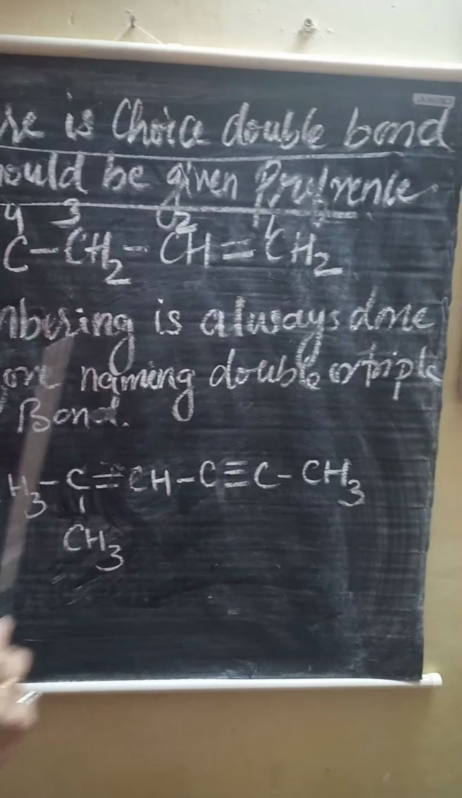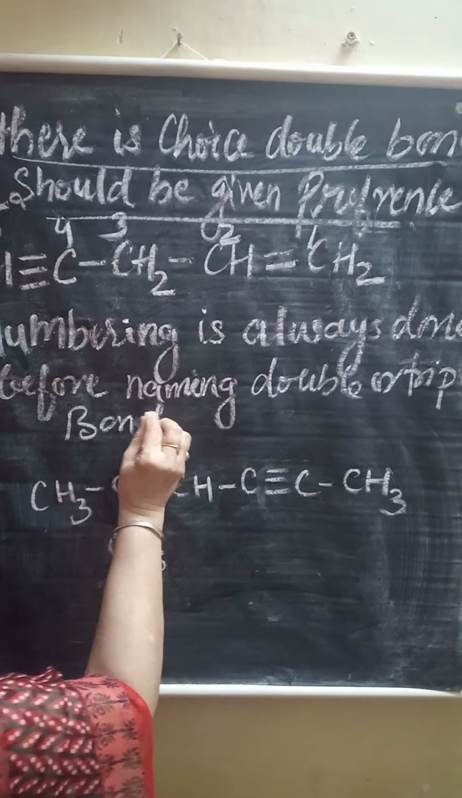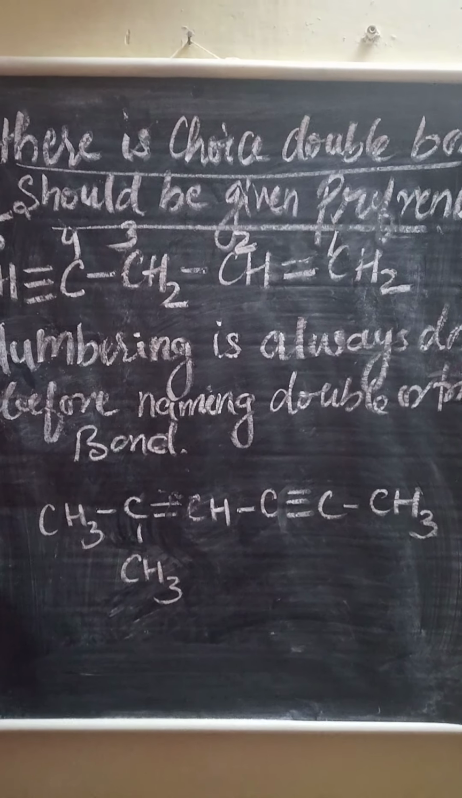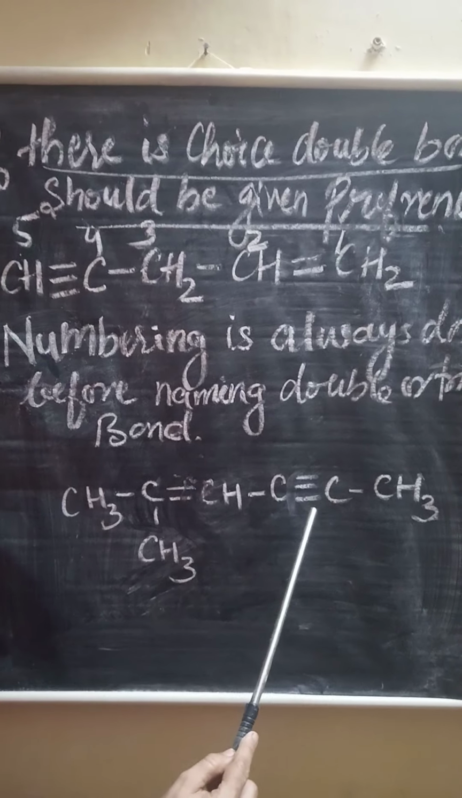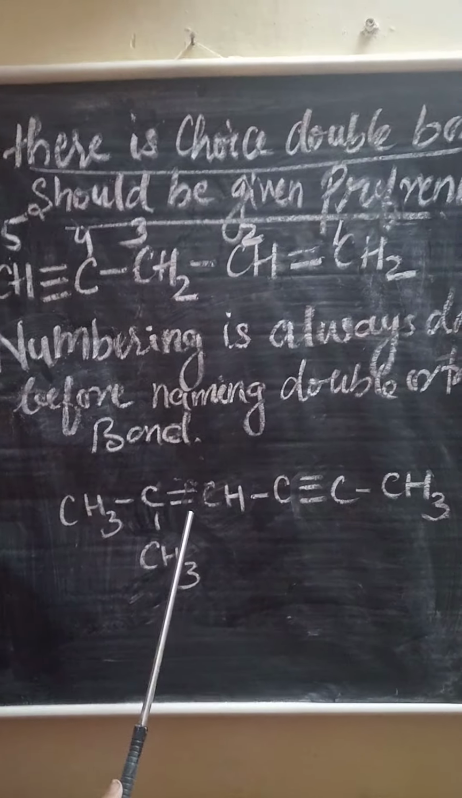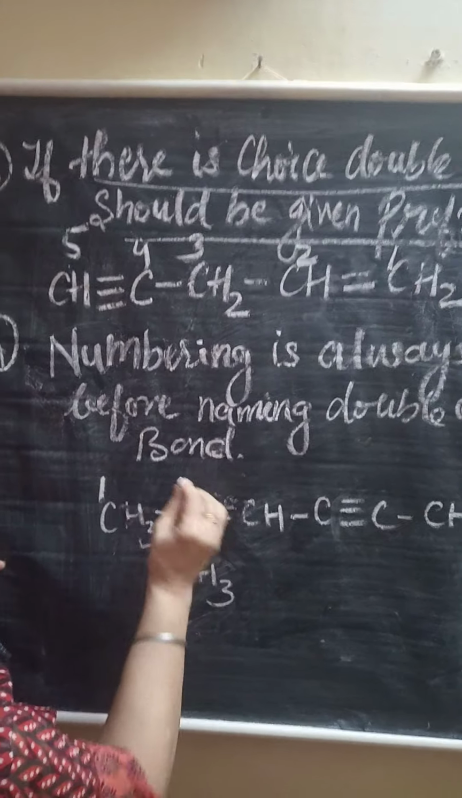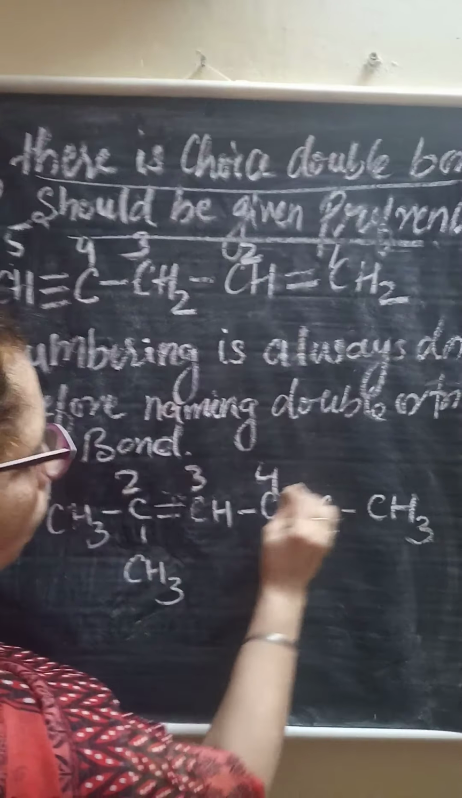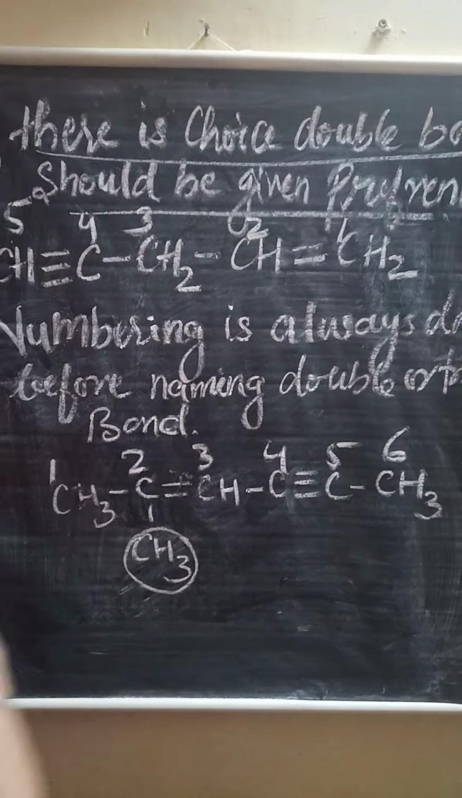Now we will see the fourth rule: numbering is always done before naming the double or triple bond. That is, numbering will be done first; first we have to write the number. See, this is an example having a triple bond and a double bond in it. As we have studied, the double bond will be given preference, so numbering will be done 1, 2, 3, 4, 5, 6. And this is the substituent group attached to it.